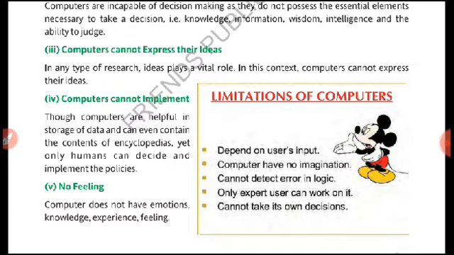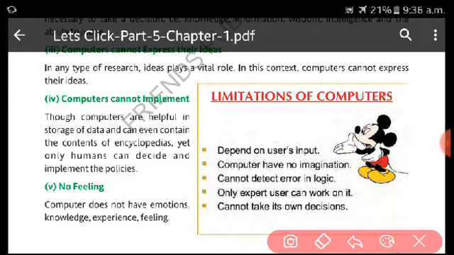No emotions, no knowledge, no experience. Computers only work as per our instructions, as per our direction. In short, these are the limitations, and some others: it depends on the user's input. Whatever input and instructions we give, it works as per those. Second, computers do not have any imagination.